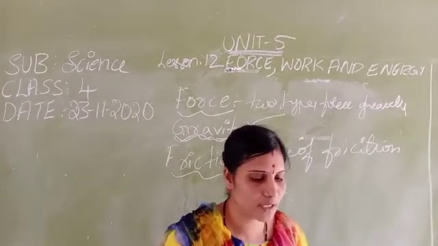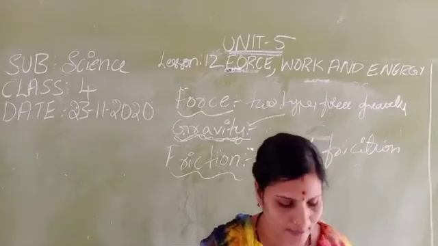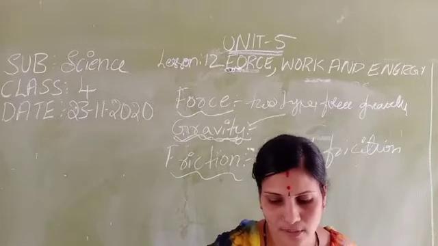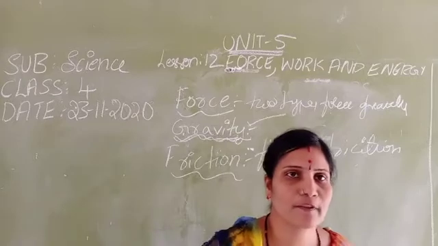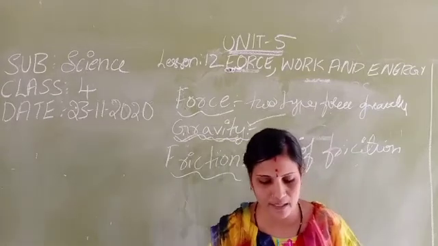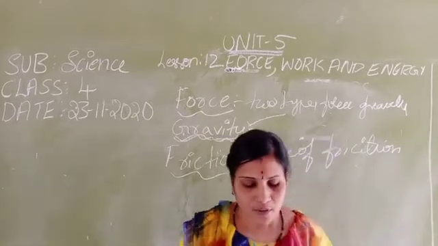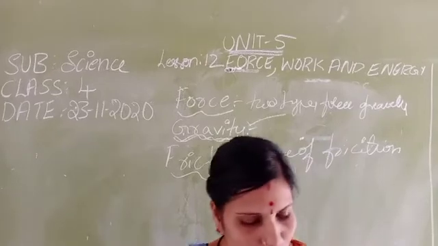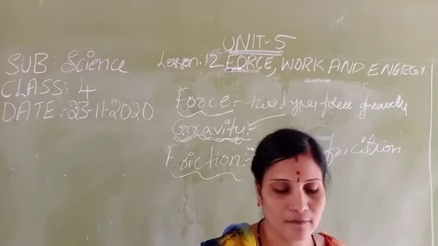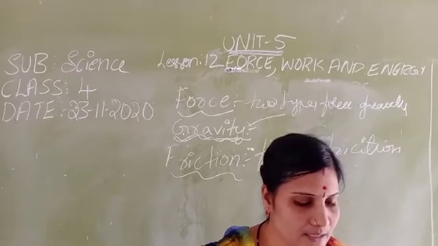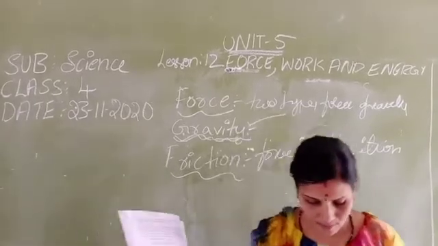So next we will move on. There are two types of force, namely gravity and friction. Friction is done, and gravity is done. In general, smoother materials like glass or ice cause less friction, while rougher materials like carpet produce more friction. This is one of the examples given here, children.